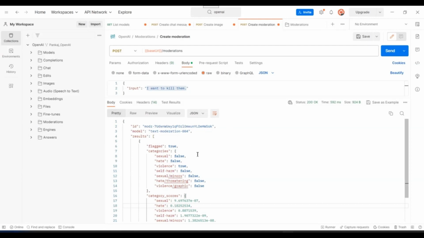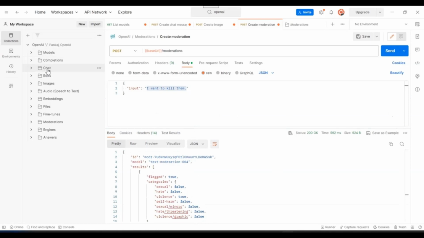So these are some of the APIs which we have explored in Postman. For our use case, we would be using chat completion API only. So that's why I wanted you to understand the request and response format there. Let's go back to our presentation. Let's see what next we have.